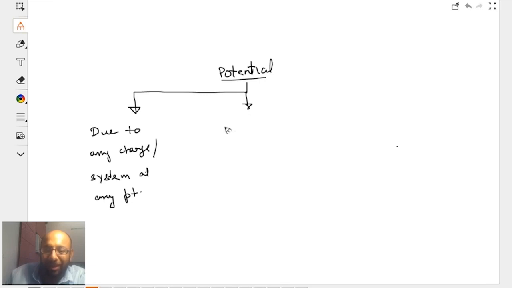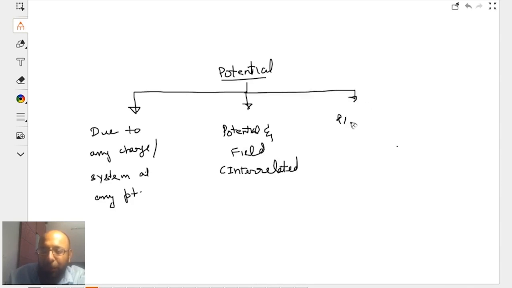Second, how can we find potential and how is it related to field? And last, if we know potential, then how can we find the potential energy of a system using the ideas of potential and potential difference?